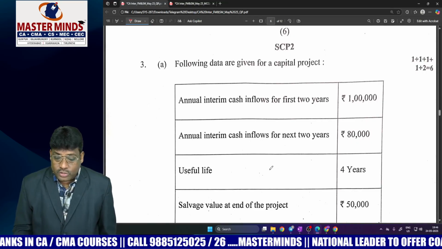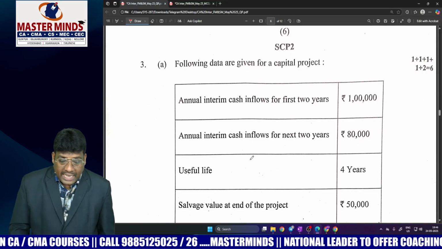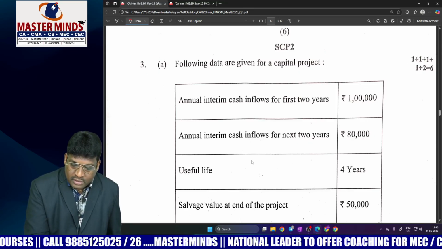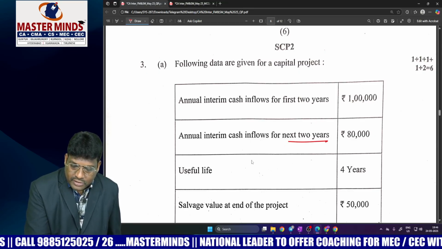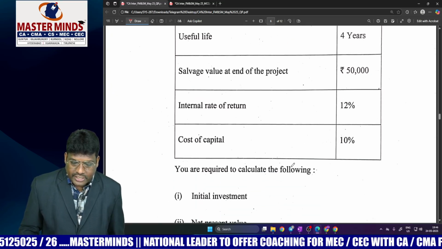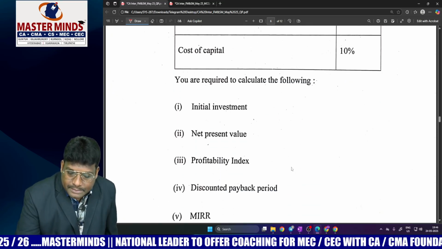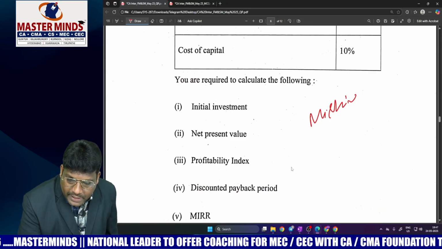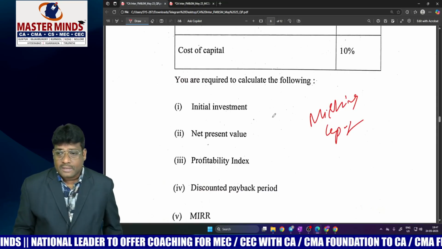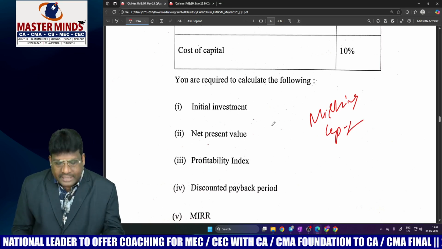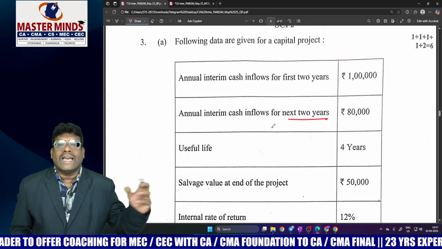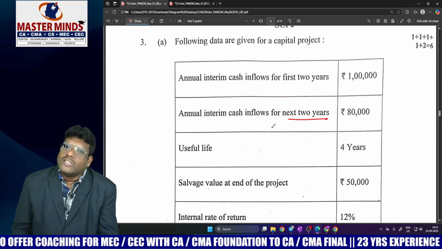Coming to question number 3, they give the annual interim cash inflow for the first 2 years, the annual interim cash inflow for the next 2 years, useful life, salvage value of the project, and internal rate of return. This is a problem in investment decision, in capital budgeting, dear students. The capital budgeting problem is directly covered, but the only thing is, they used to give the direct cash inflow. Here, they changed it a little bit.